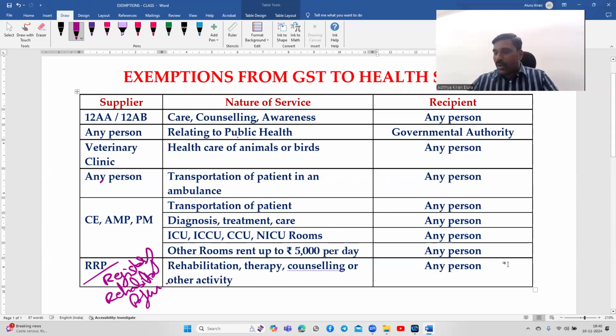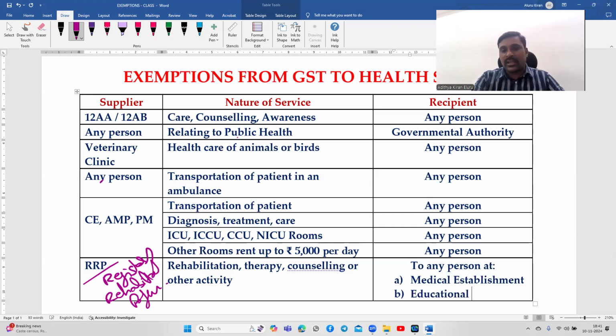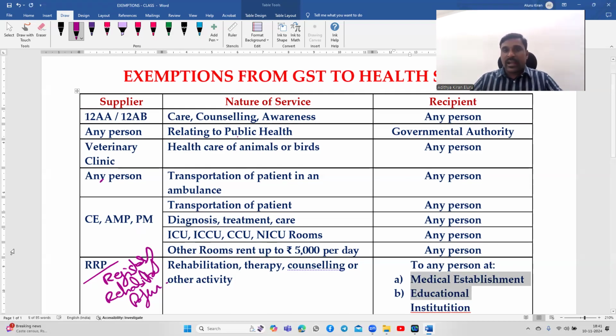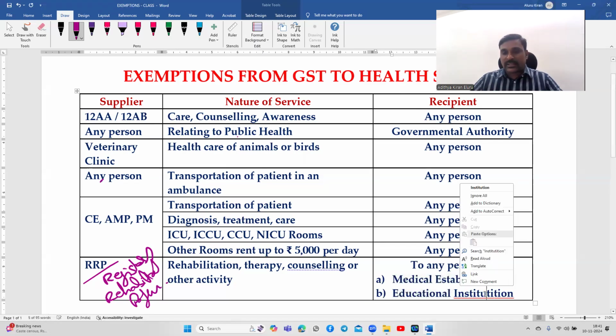But here it is important, sorry, I forgot. To any person, they are providing service, but the important point is where they are providing the service. They are providing service at a medical establishment or educational institution. They are providing these rehabilitation services within the premises of a medical establishment or within the premises of an educational institution.